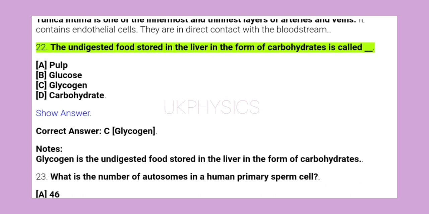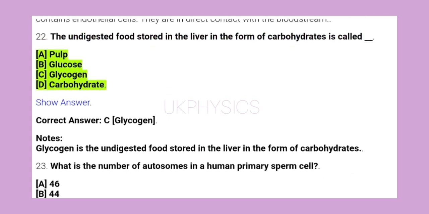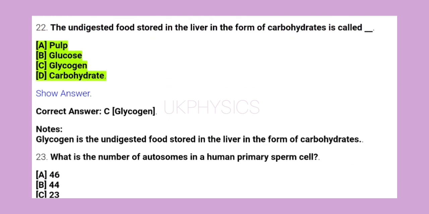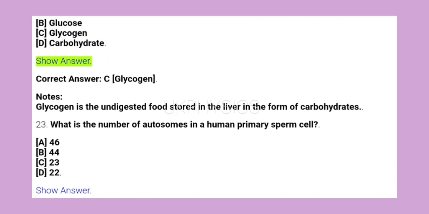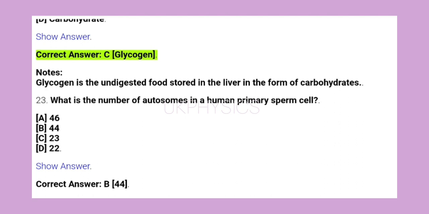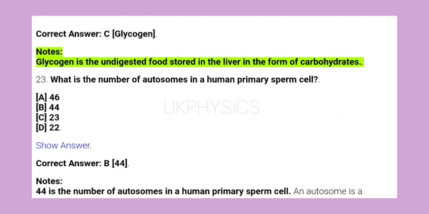22. The undigested food stored in the liver in the form of carbohydrates is called __. A. Pulp. B. Glucose. C. Glycogen. D. Carbohydrate. Show answer. Correct answer C. Glycogen. Notes: glycogen is the undigested food stored in the liver in the form of carbohydrates.